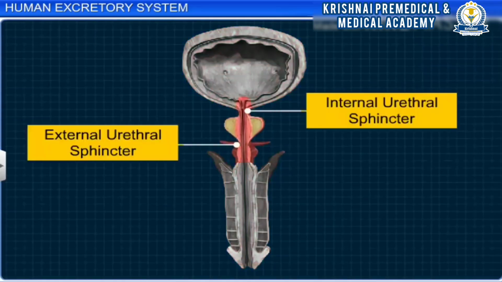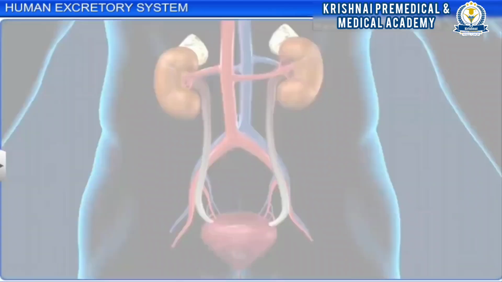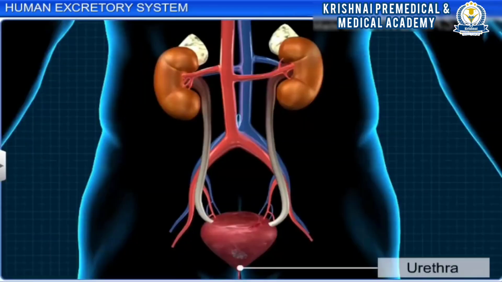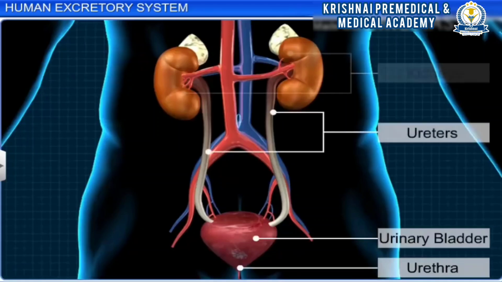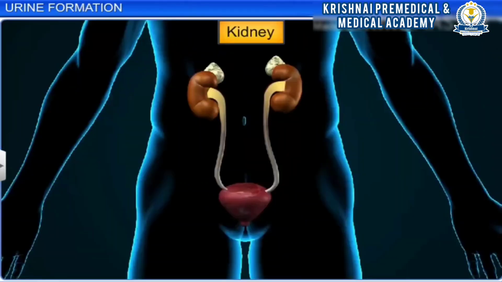The urethra is guarded by the urethral sphincter, which controls the flow of urine from the bladder to the outside. Hence, the urethra along with the urinary bladder, ureters and kidneys constitute the human excretory system. The kidney is a major excretory organ in humans and one of its primary functions is urine formation.